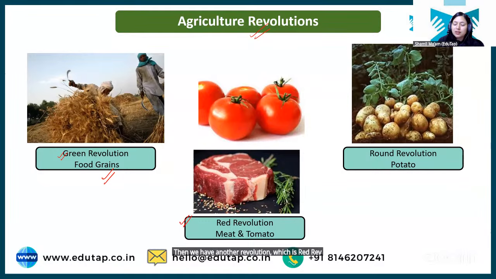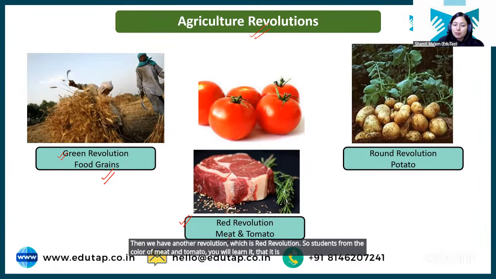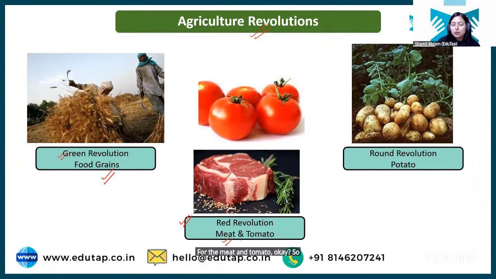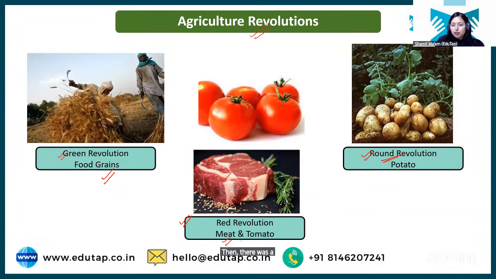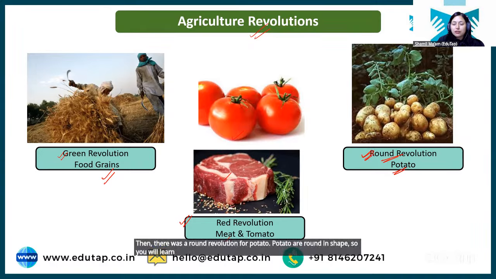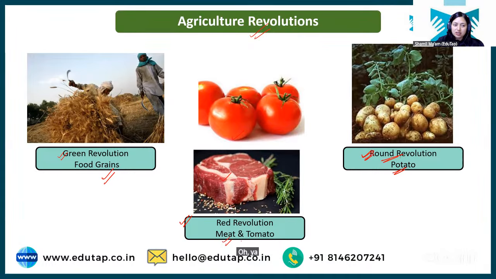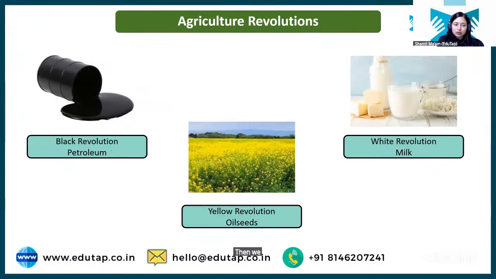So students, from the color of meat and tomato, you will learn that it is for meat and tomato. Okay, so when meat and tomato production increases, it was known as red revolution. Then there was the round revolution for potato. Potatoes are round in shape, so you will learn that round revolution was for potato. ठीक है? इस तरीके से आपको याद रखना है ये सारी चीजें. Then we have black revolution. So it is basically for petroleum, students, right?